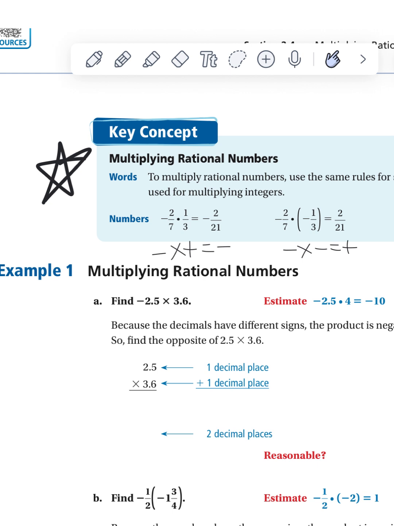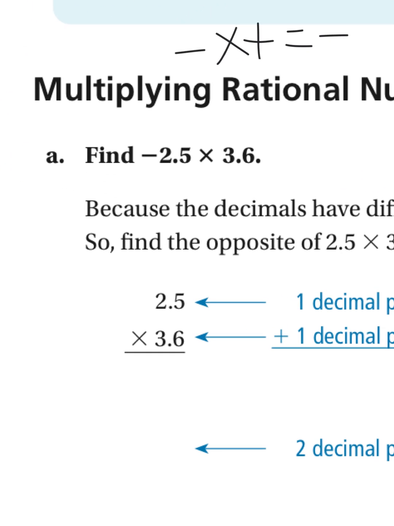So our first step is to determine the number. Our second step is to determine the sign. And we're not going to use a calculator. So hopefully you remember how to stack and multiply decimals. If you don't, I'm going to walk you through it. So if you remember how to do this, you can go ahead and skip forward a little bit. Otherwise, here's what you do.